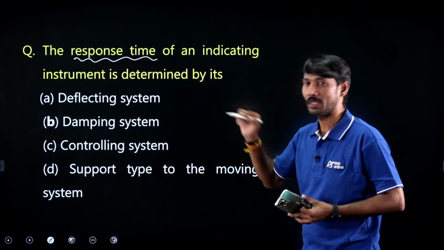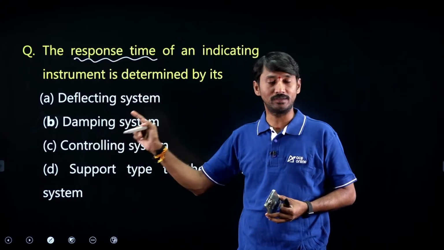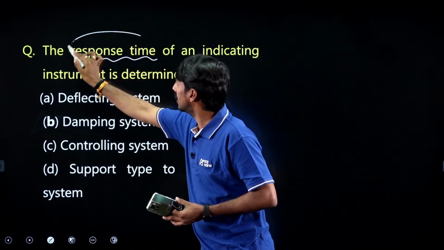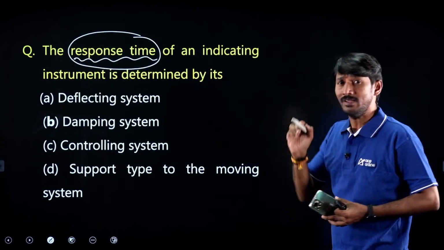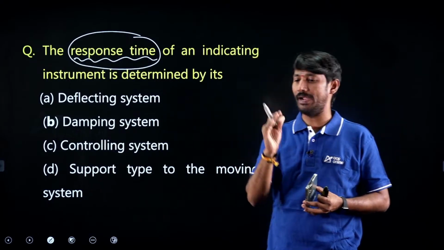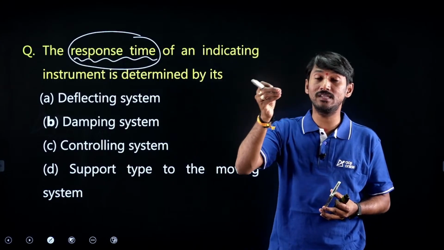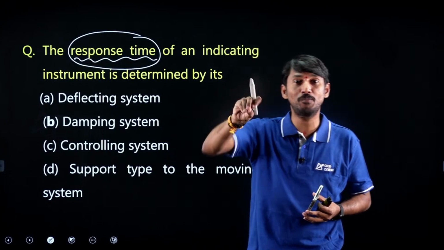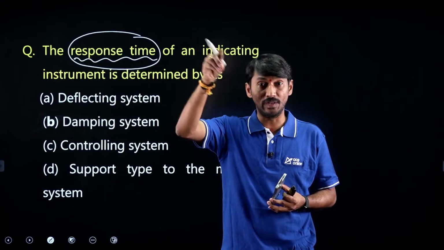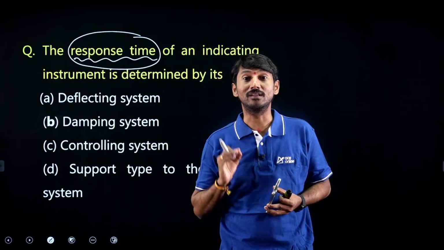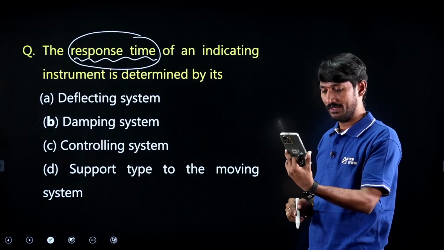Confusion between these three, because you have studied all of them: deflecting torque, controlling torque, damping torque. But what is he asking? Response time. Be clear. Very simple. Sir, if TC equals TD, the pointer will reach the final steady state position, but oscillations will be there. Those oscillations will be stopped by the damping system. Based on the damping system only, oscillations will be nullified, thereby the pointer reaches the steady state.